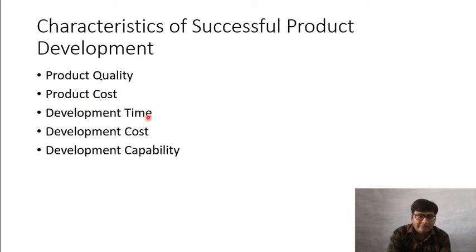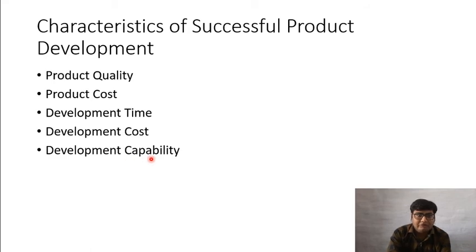Then development time. We should develop our product as quickly as possible. And development cost. Our cost of development should be low. And development capability. We should also keep in mind that after each product development we should be more capable of developing new products. If I have developed a product, then I should be confident and capable enough to develop another product more quickly and more effectively, in a better way.